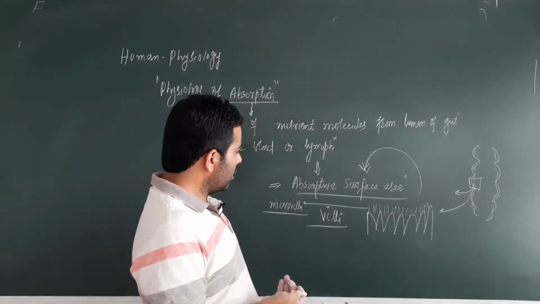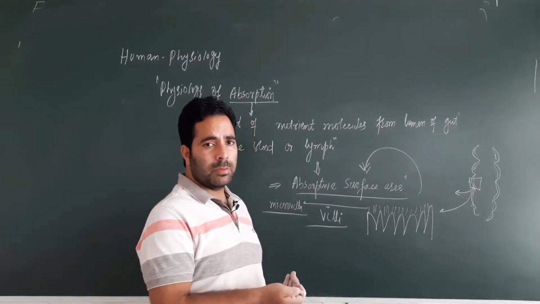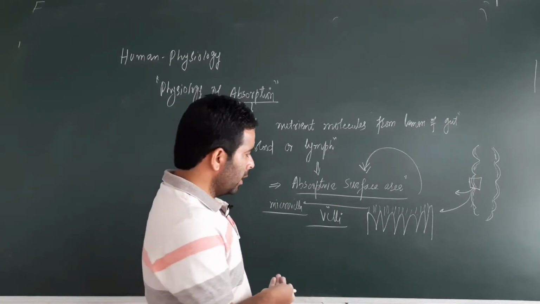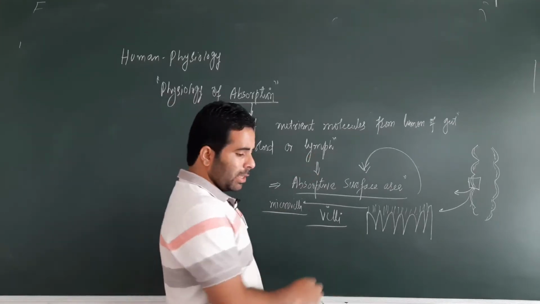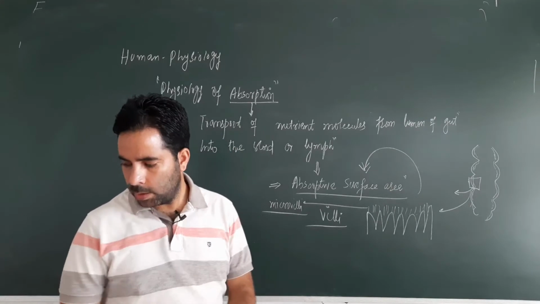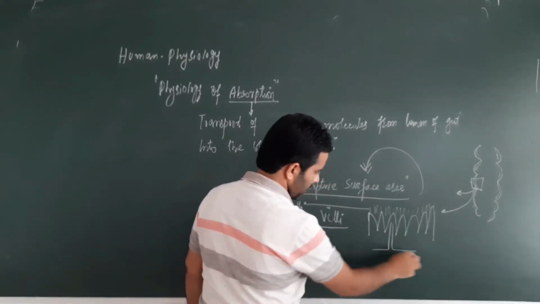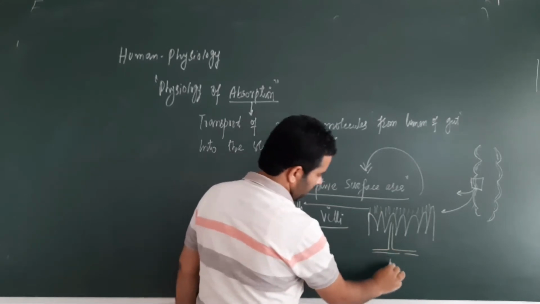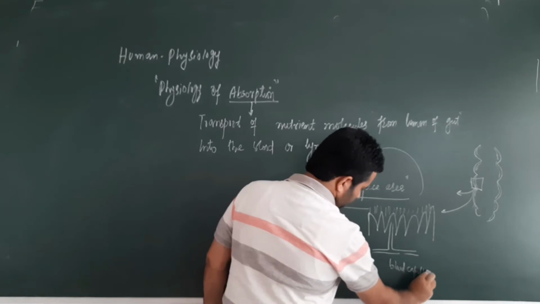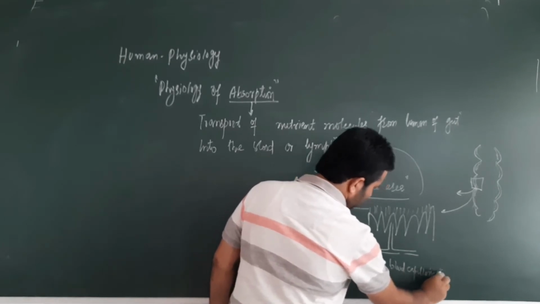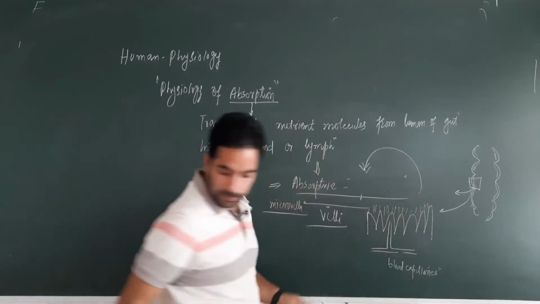And these villi and microvilli absorb the different nutrients from the lumen of the small intestine. Then finally, I told you, these molecules move to the blood or to the lymph. So both are present in the villi and microvilli. In villi and microvilli there are many blood vessels, many blood capillaries. Let's say this is a blood capillary, right?